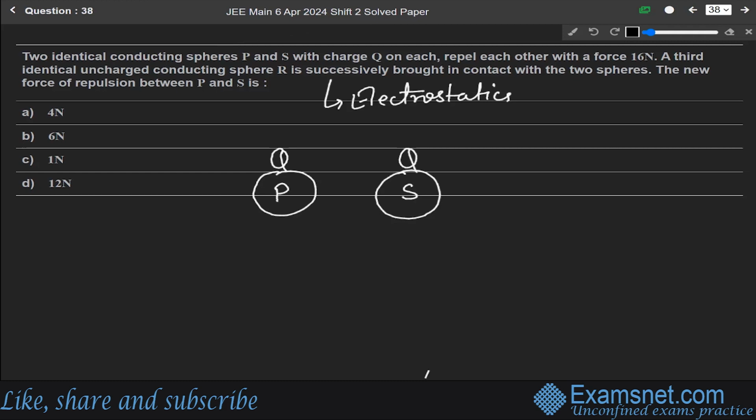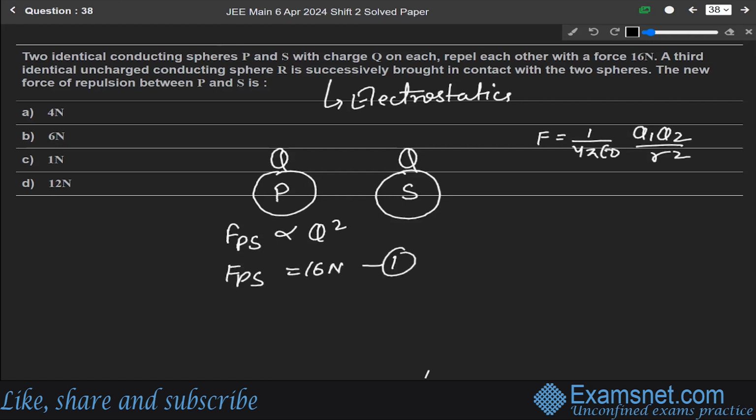For such a question having two conducting spheres, we always use Coulomb's formula, that is force is equal to 1 over 4 pi epsilon naught Q1 Q2 over R square. In this case, the force between P and S will be directly proportional to Q square, which is given as 16 Newton. Let us say this is equation 1.